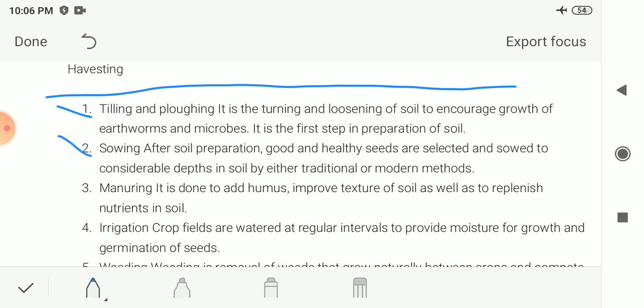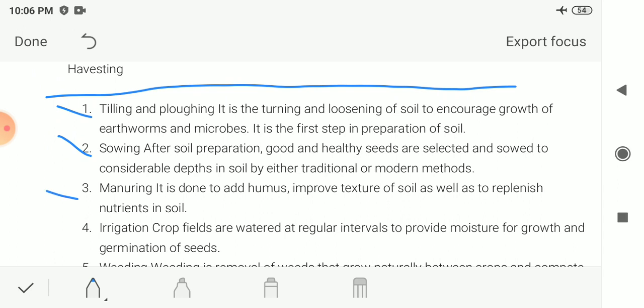Next is sowing. After soil preparation, the next stage is sowing. Good and healthy seeds are selected and sowed to appropriate depths in the soil by either traditional or modern methods. So this is what we are doing in sowing.